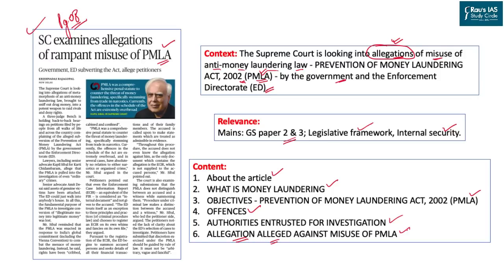For instance, if a person has committed a financial crime, the Enforcement Directorate will file the first information report, or FIR, in its case without even telling the accused person about that FIR. This also undermines the rights enjoyed by a person. So why are these kinds of allegations being raised? The answer would be lack of wisdom while framing this kind of law.